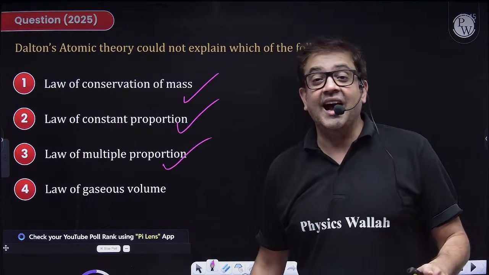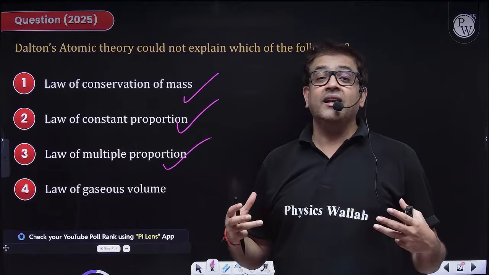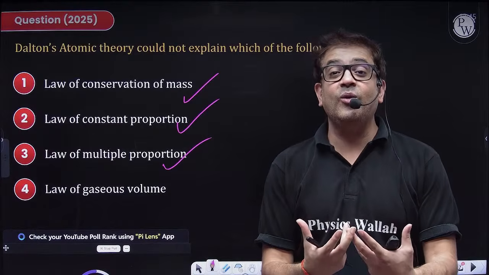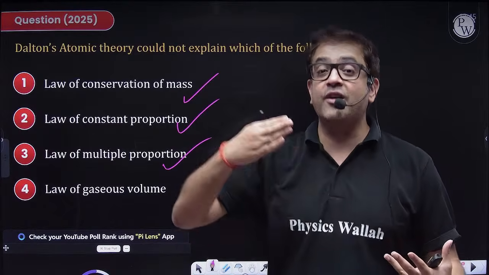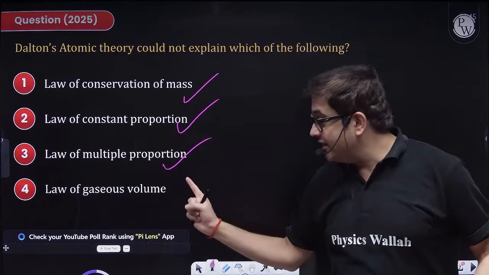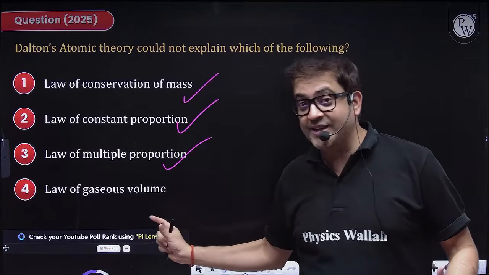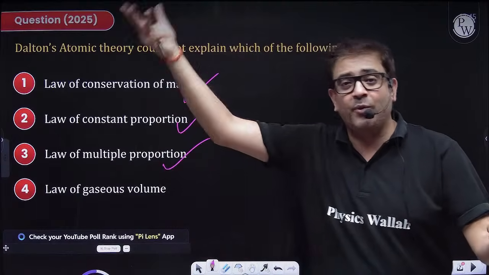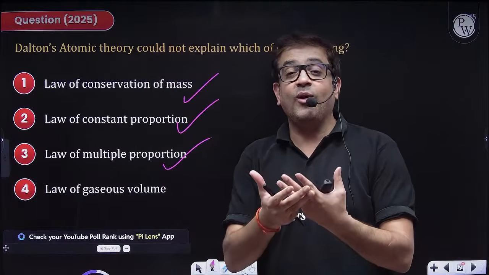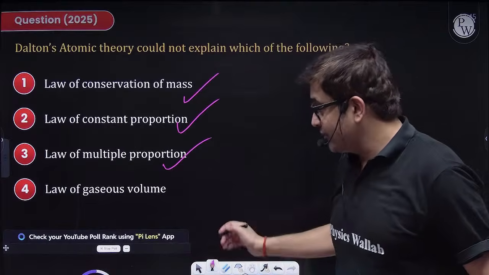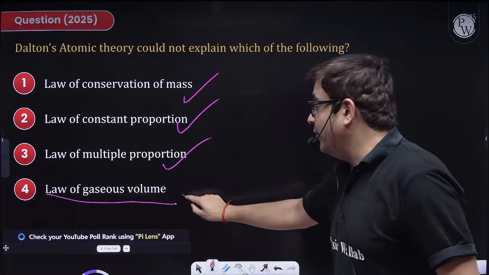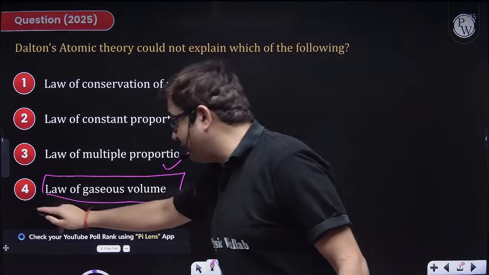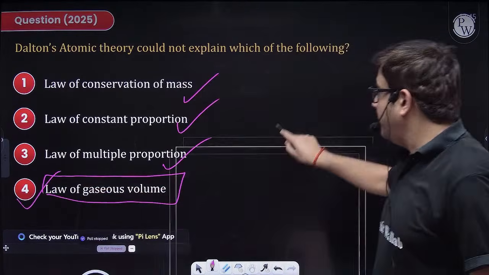But yes, Dalton didn't know that the constituents can undergo transformation as per their volume also. We know the Gay-Lussac's law of gaseous volume once we have started knowing PV equal to nRT, but at that point of time ideal gas equations were not known to people. So yes, the Gay-Lussac's law of gaseous volume could not be explained using Dalton's theory. So definitely 4 will be your right answer.